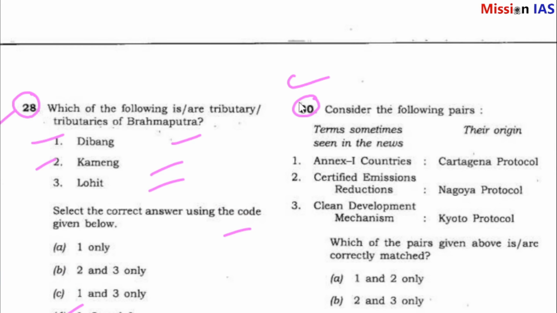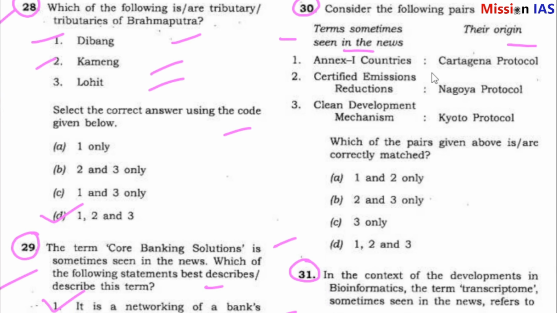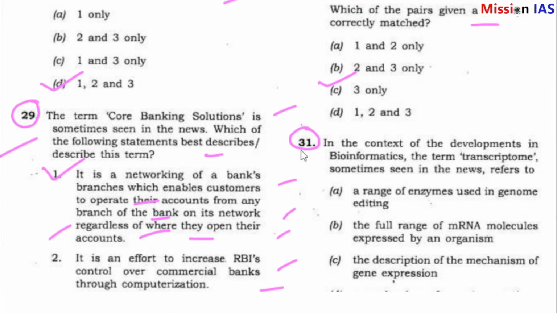Question number 30. Consider the following pairs. Terms sometimes seen in the news and their origin. Annex 1 countries, Cartagena Protocol, certified emissions reductions, Nagoya Protocol, clean development mechanism, Kyoto Protocol. Which of the statements given are correct? So this is not so easy a question. Answer is 3 only. Clean development mechanism, Kyoto Protocol.